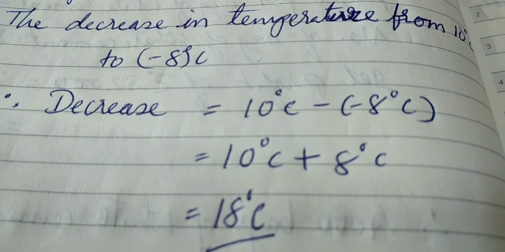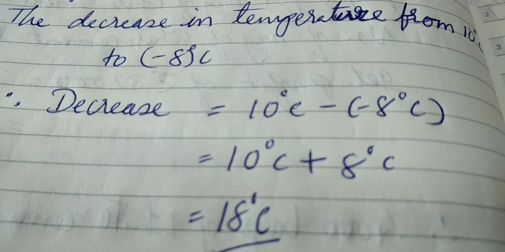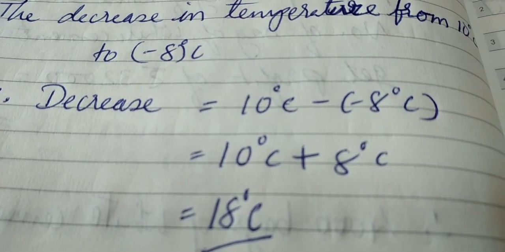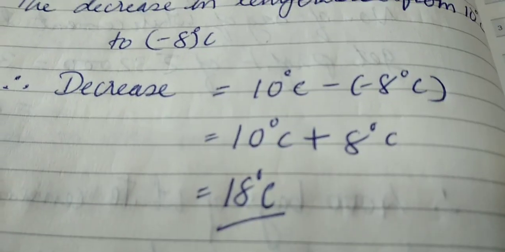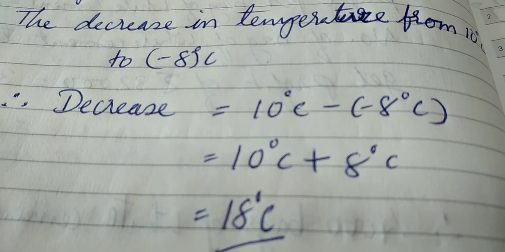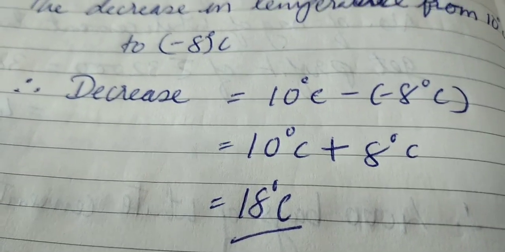subtract, because the decrease in temperature is given to you. So actually we add up the temperature. So 10 degree Celsius plus 8 degree Celsius gives you 18 degree Celsius. Total decrease in temperature is 18 degree Celsius. Okay.